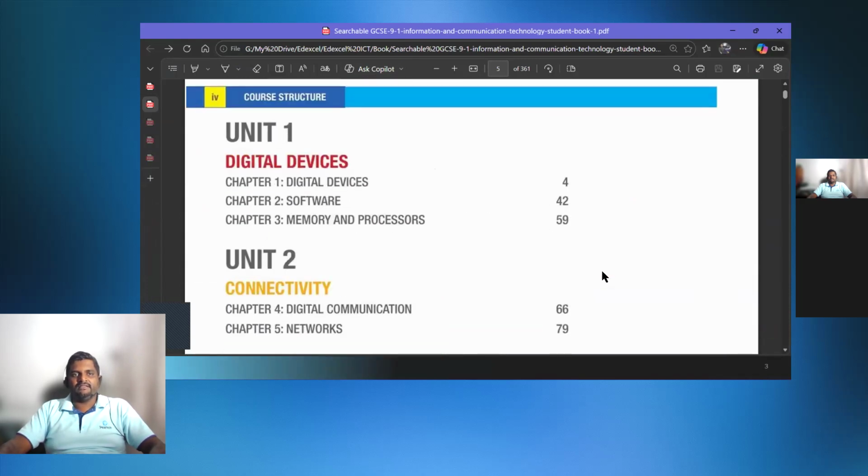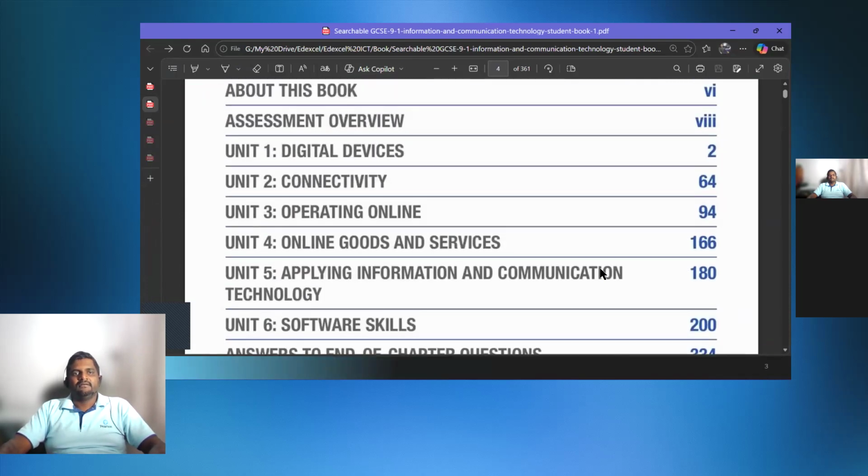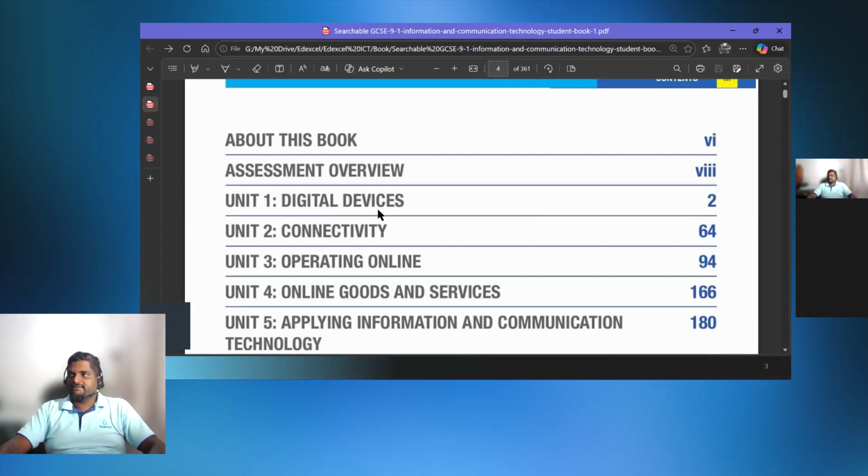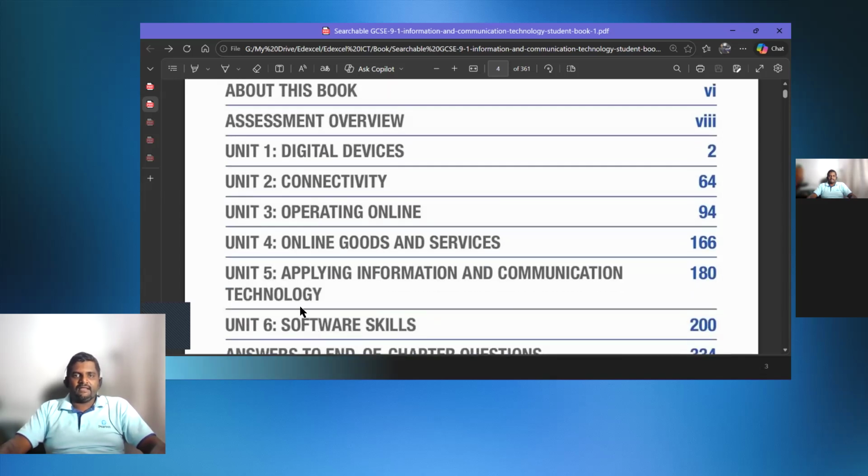Okay, I just want to see this. So you have 6 units, right? The first one is called digital devices. The second one is called connectivity. Third one is operating online. Fourth one is online goods and services. And fifth and sixth are actually applying information and communication technology and software skills.